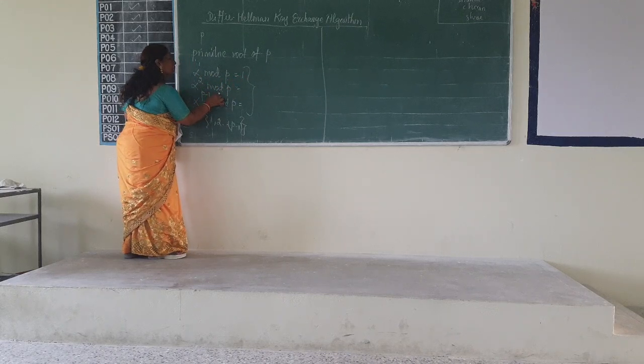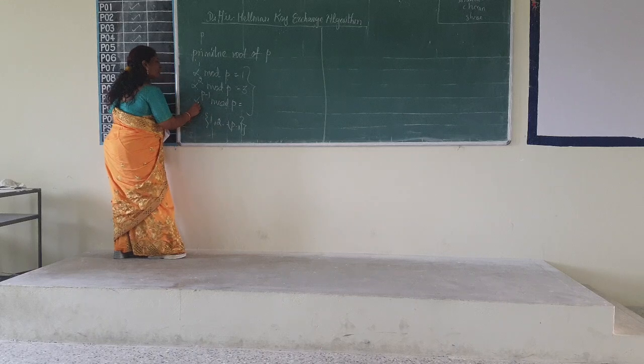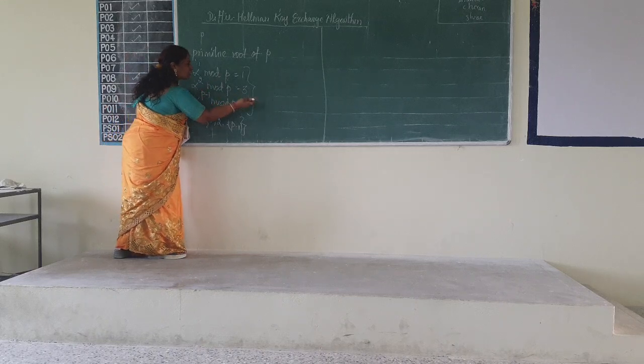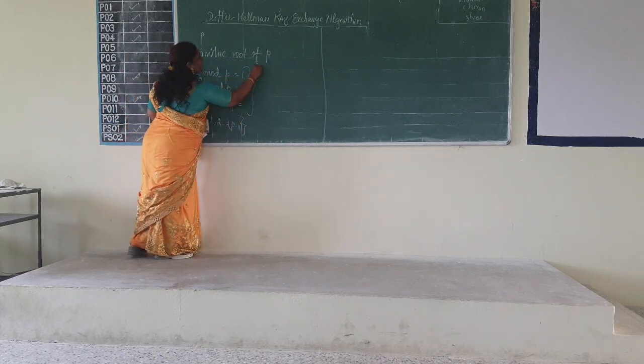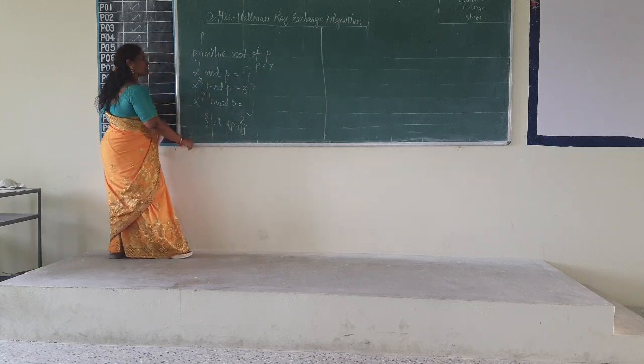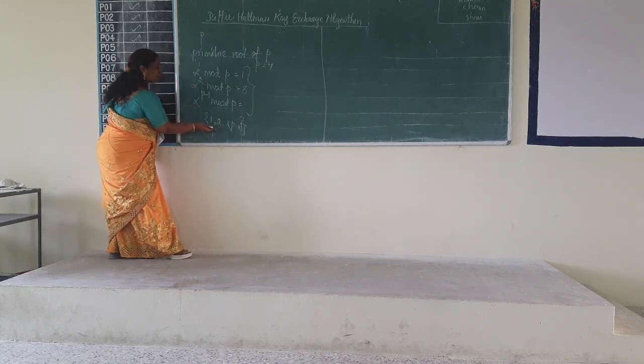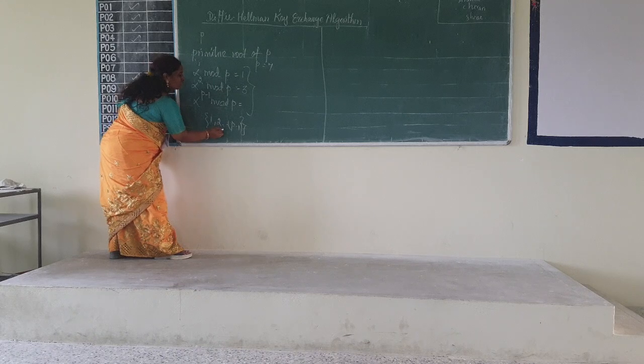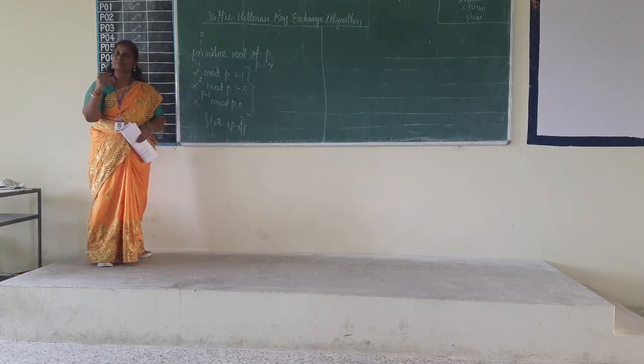Alpha to the power 2 mod p is equal to some number. Alpha to the power 3 mod p is equal to some number. Suppose I take p is equal to 7. In this case, I must get the numbers in this set as 1, 2, etc., 6.